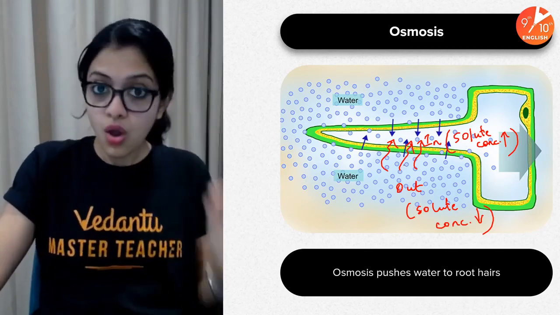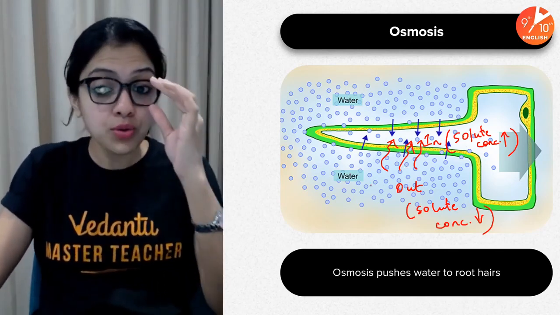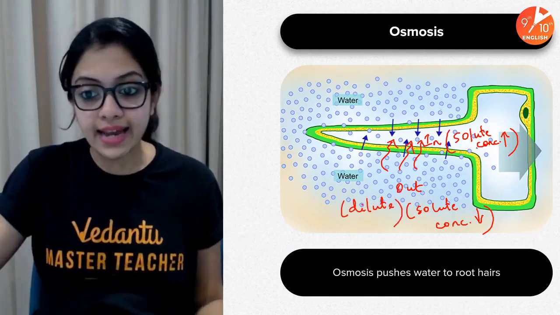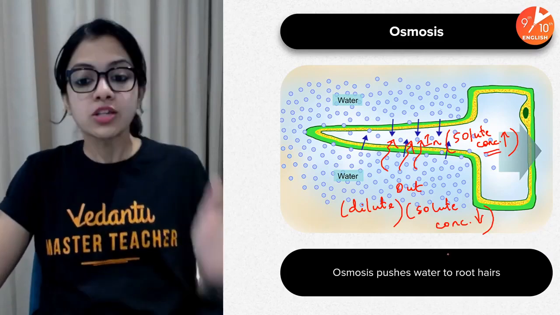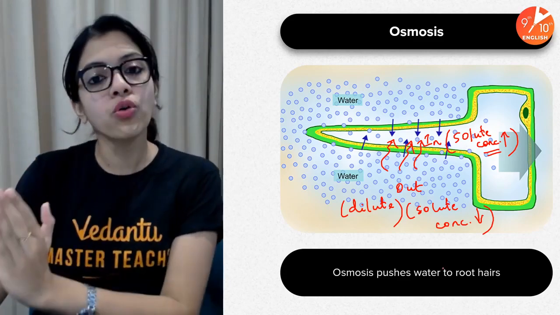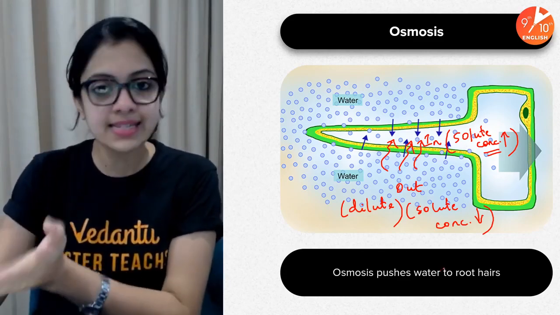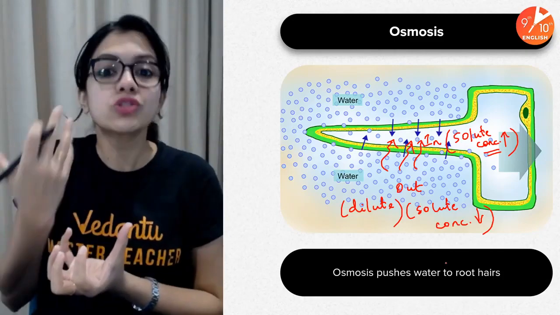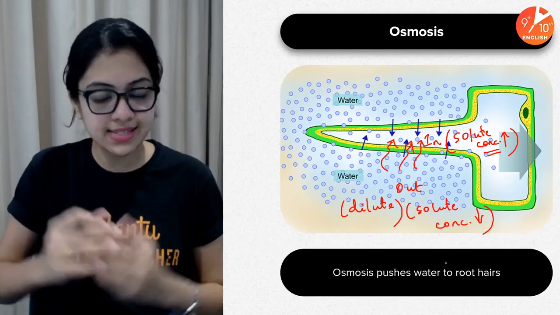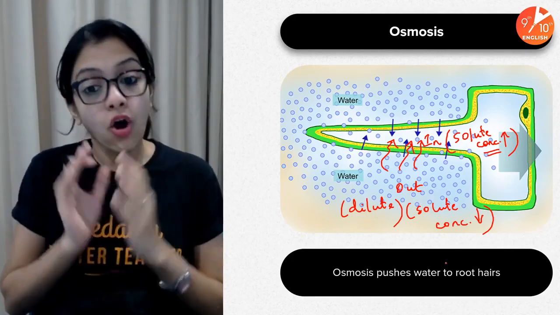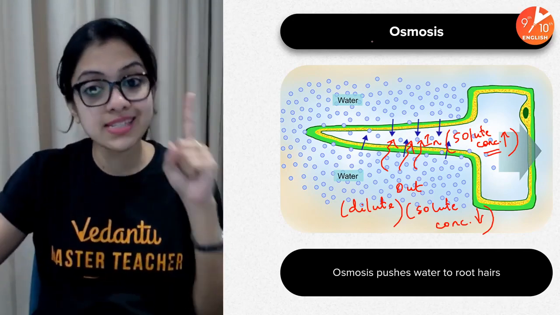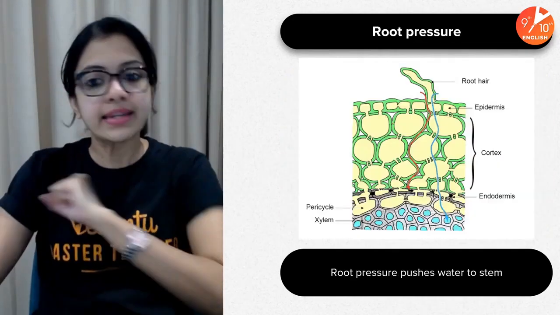When I say water's higher concentration, it means outside it is more dilute, right? And inside it is more concentrated. Okay, so water in osmosis always moves from a dilute solution towards a more concentrated solution, as in a solution which is more concentrated with solutes. Okay, so this kind of movement happens in root hair cells. So coming back to the point which is written here, osmosis pushes water into the root hair cells. This is the first step. Okay, osmosis.